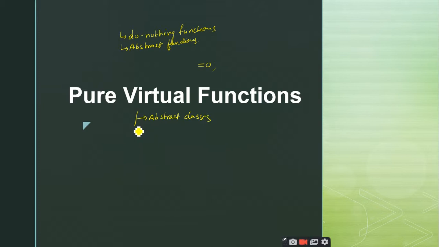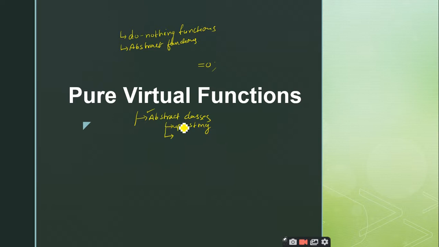Why do we require this abstract class? Do you have any idea? An abstract class is a class which consists of at least one pure virtual function as its member function. Such types of classes we call abstract classes. So what is the use of this abstract class? Can anybody tell me? It is used for upcasting, sir. Super, right? It is used for upcasting, or we can also say that whenever there is a requirement that you want to make use of the base class pointer to refer to all the derived classes, then we will go for the concept of abstract classes, right?